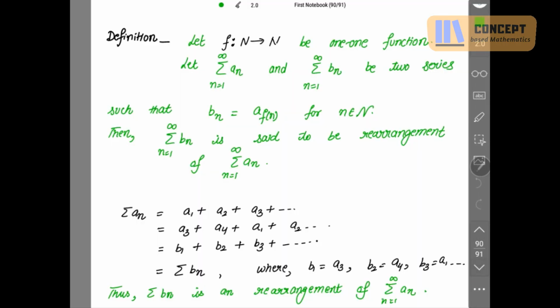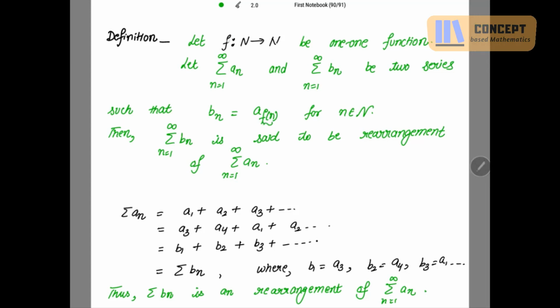Definition: let f be a mapping from N to N, where N is the set of natural numbers, be a one-to-one function. Let summation a_n, where n goes from 1 to infinity, and summation b_n, where n goes from 1 to infinity, be two series such that b_n equals a_f(n) for n belonging to the natural numbers. Now this f(n) is nothing but a natural number.